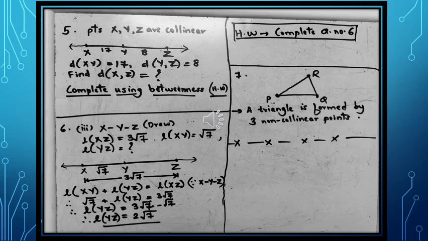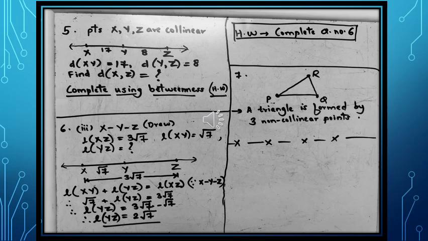Now in this particular example, we are specified length XZ but not the distance. Students, try to understand whether we take a distance or length between any 2 points, it will remain the same. That is, its value will be same. So there is nothing different in length and distance, but only thing over here is in the case of length, we do not add a comma in between the 2 points which are being mentioned, as in the case of distance. So we specify it as length XY plus length YZ is equal to length XZ.